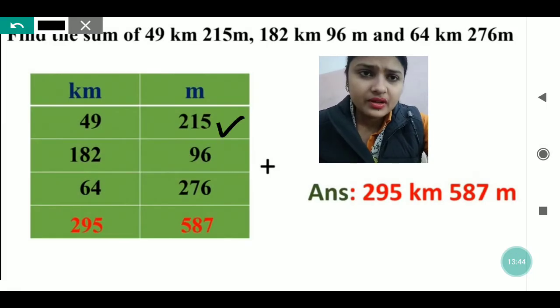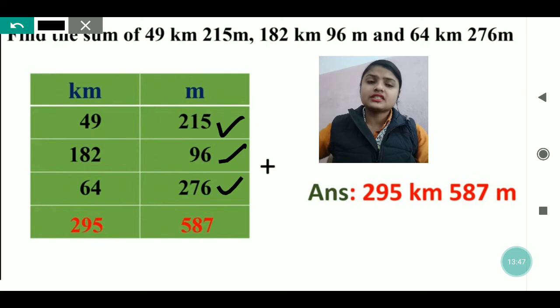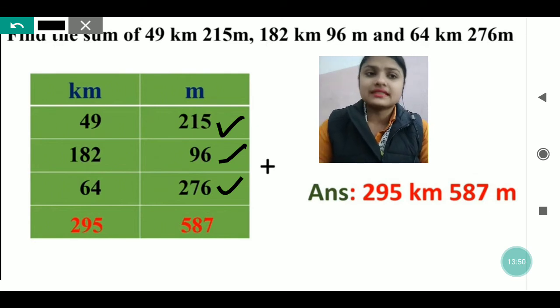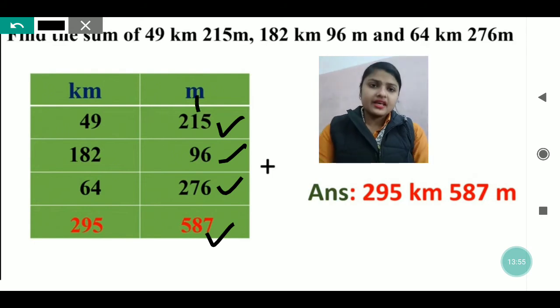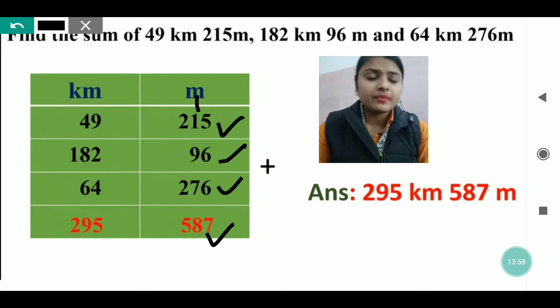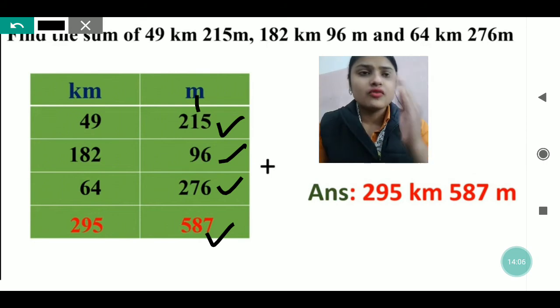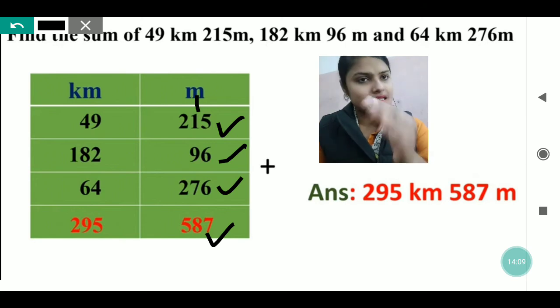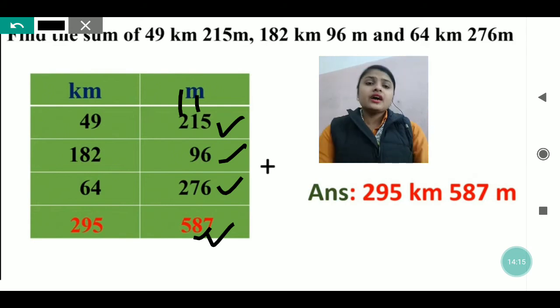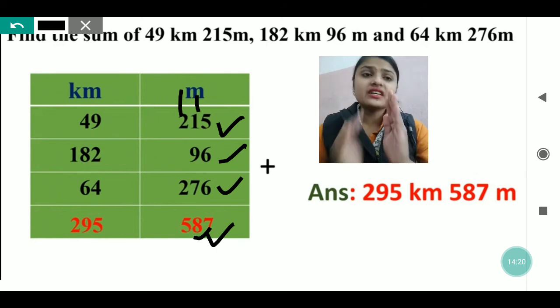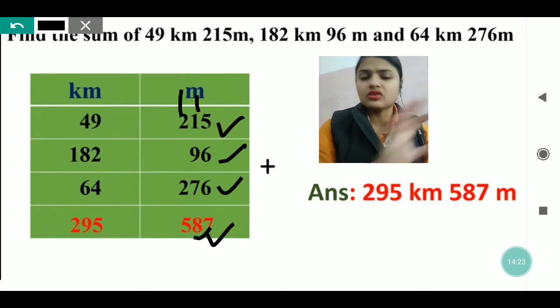See, meters, like 5 plus 6 plus 6. So 6 plus 6 is 12 and plus 5 is 17. 7 we will write down and 1 we will carry. 9 plus 1 is 10, plus 7 is 17, and plus 1 is 18. Here the carry number is not written upside, but you will leave one line to write the leftover numbers, so that you can add them in the next number. So again here you will write 8 and carry 1. Now 2 plus 2 is 4 plus 1 you will get 5. Now this meter column is already over.